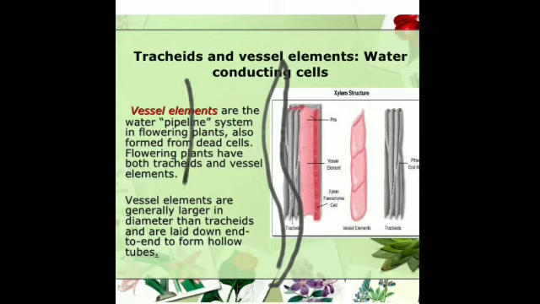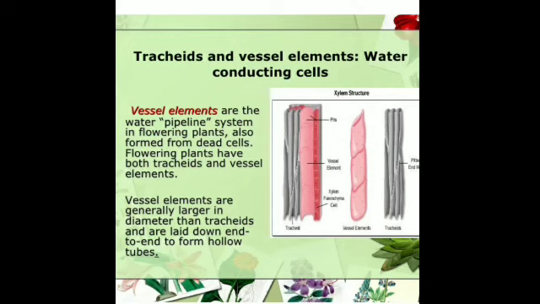They form hollow tubes, but these tracheids taper, that is, they become thinner at the ends, and they also have a deposition of lignin, and they help in the upward conduction of water and provide mechanical support. The same function: they are also helping in the movement of water, and also helping in the mechanical support, giving strength to the xylem tissue.